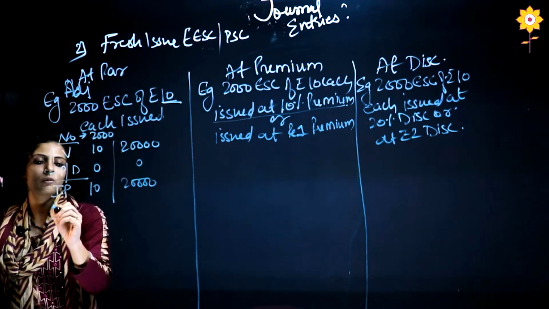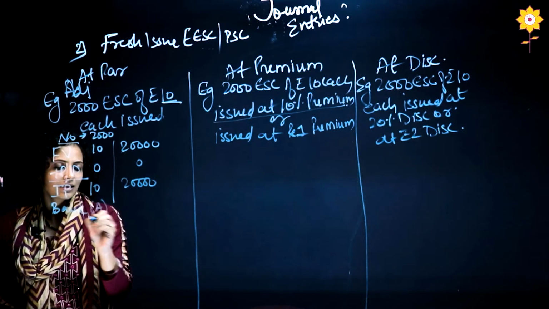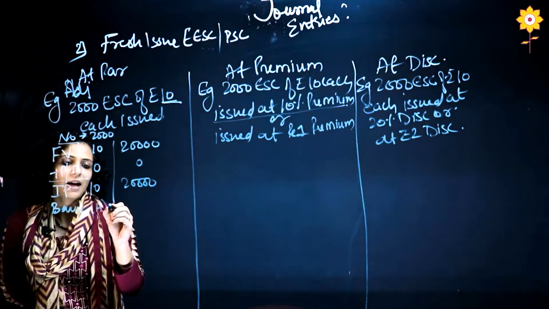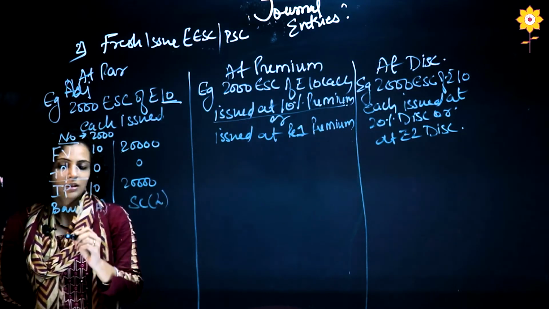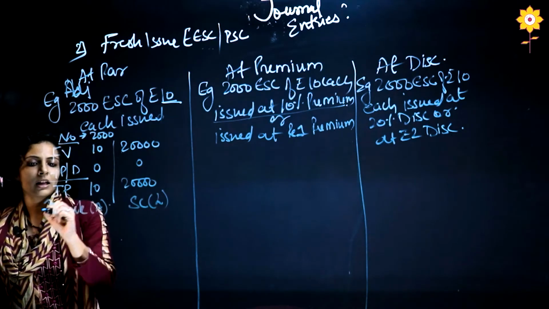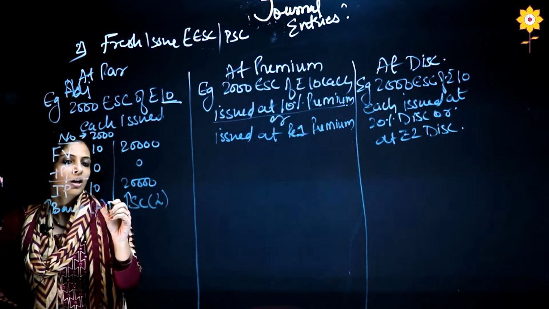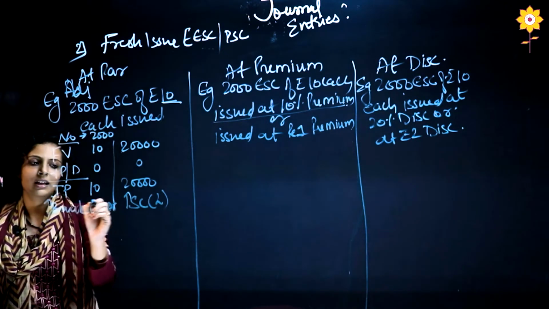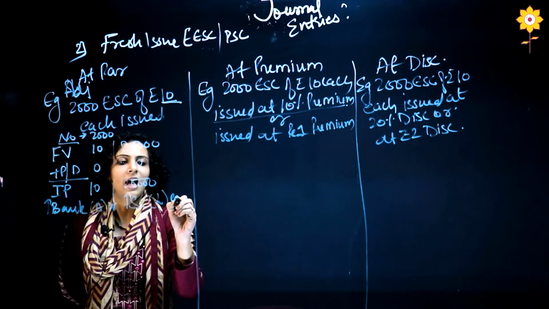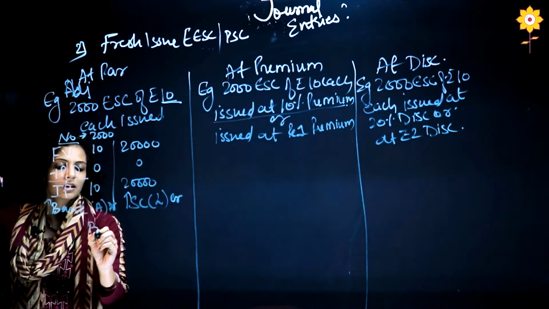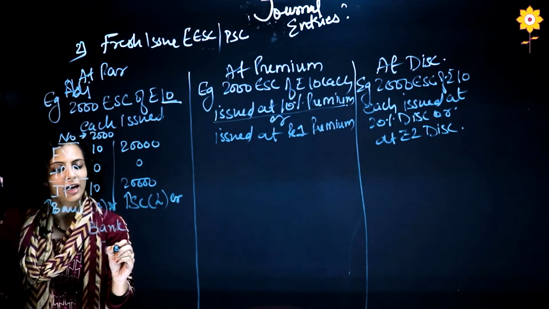What are the 2 accounts involved? Bank account, okay, which is an asset having a debit balance, and share capital, which is a liability. I am receiving the money, it is increasing my share capital. So an asset having a debit balance, increase will have the same sign, and share capital, a liability increasing, will have a credit balance. So this will be bank account debit to share capital.